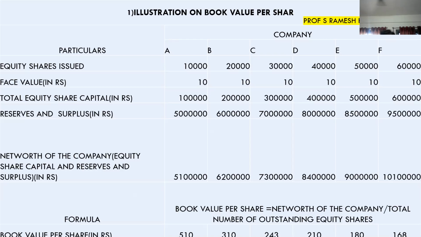The net worth is given to you. It's 51 lakhs, 62 lakhs for B company, C company it is 73 lakhs, so on and so forth. So net worth of the company divided by number of shares will give you the book value of the company. So number of shares in the first case is 10,000, second case is 20,000. The very first row you can see the number of shares issued by the company are 10,000, 20,000, so on and so forth. So when you divide net worth of the company by number of shares, you will get to know what is the book value per share. In this case, the book value per share is 510, 310, 243, so on and so forth.